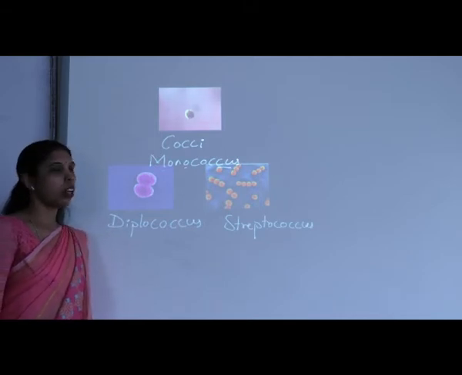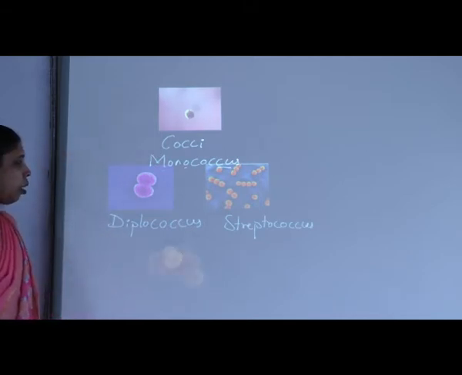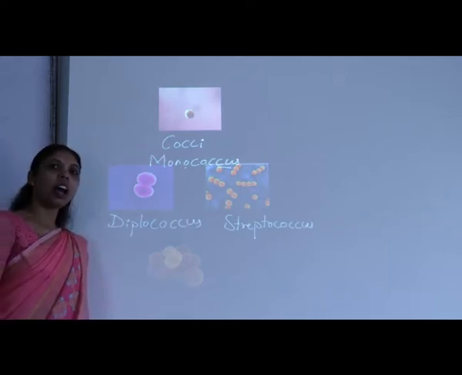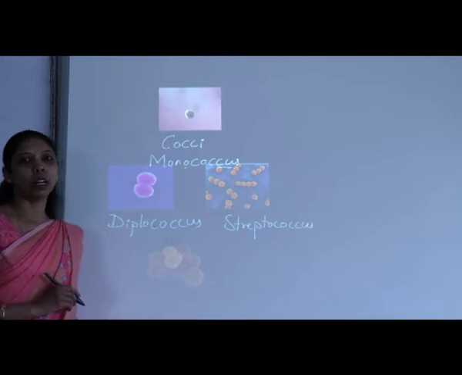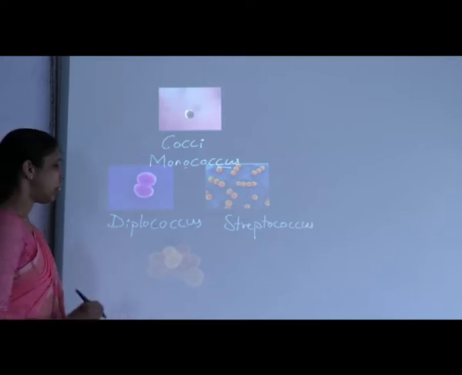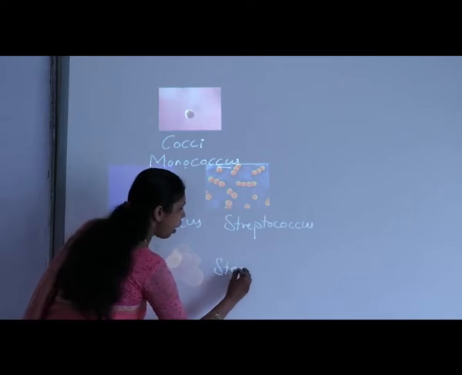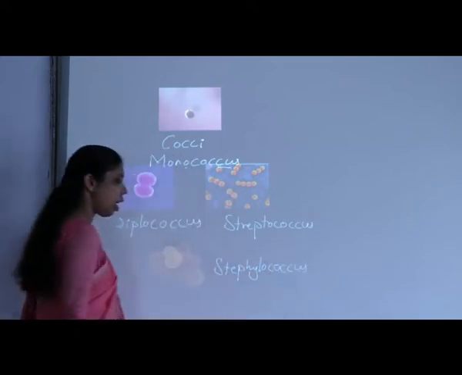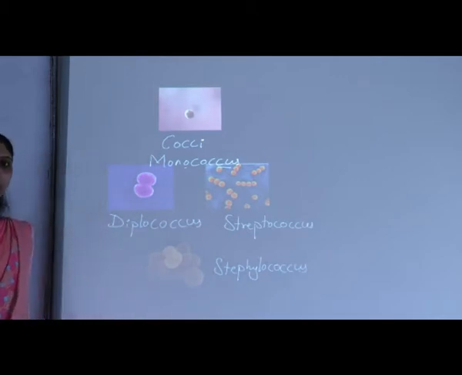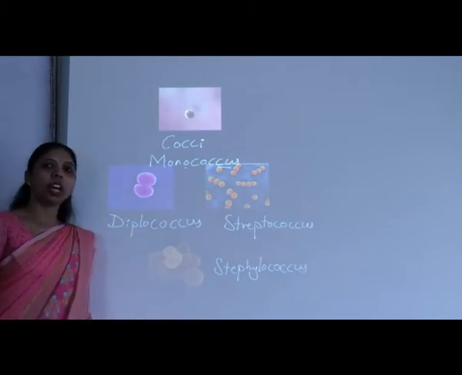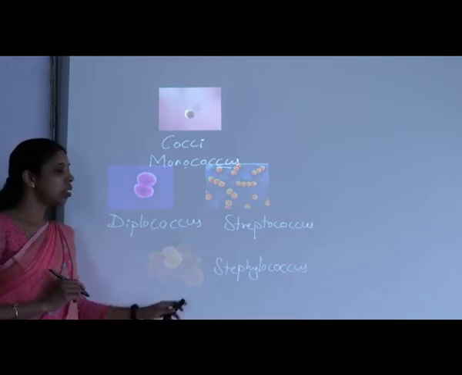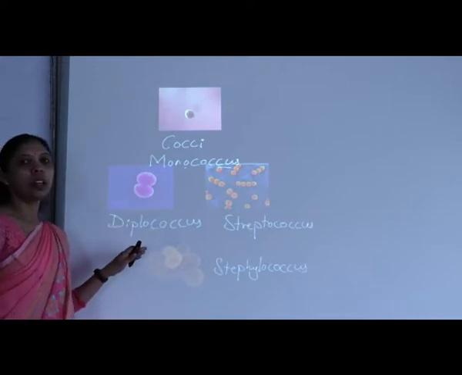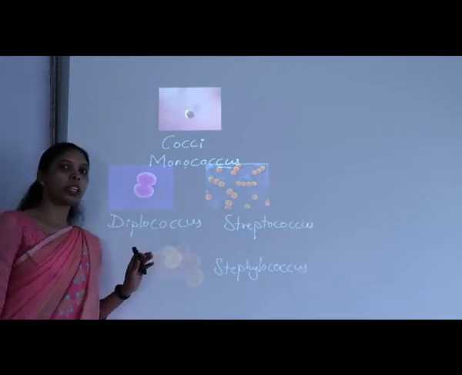Okay? Then if more than two spherical shaped cells are present in a group, in a bunch, then it is named as staphylococcus. So these are the spherical shaped cells, more than two in number, which are present in a group. Then it is staphylococcus. So these are the different shapes, the different forms of bacteria if they are present in spherical shape.